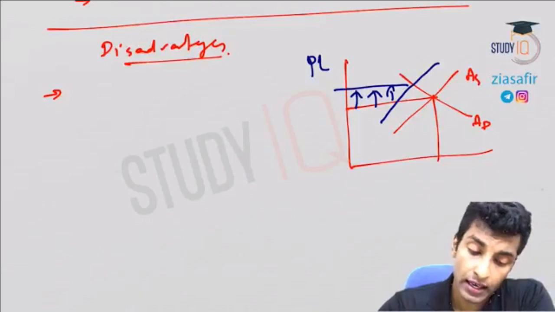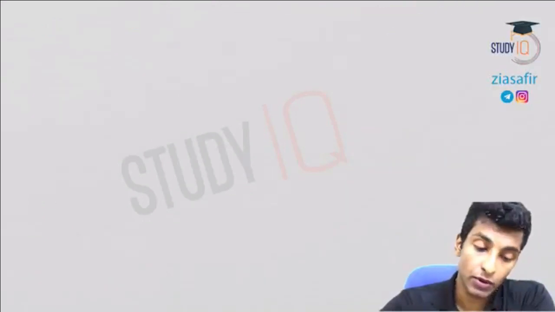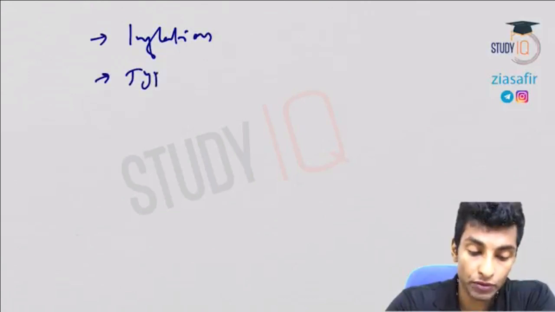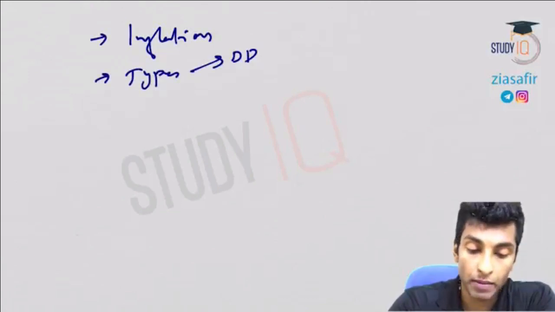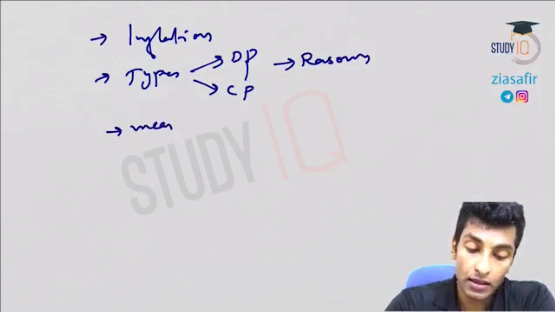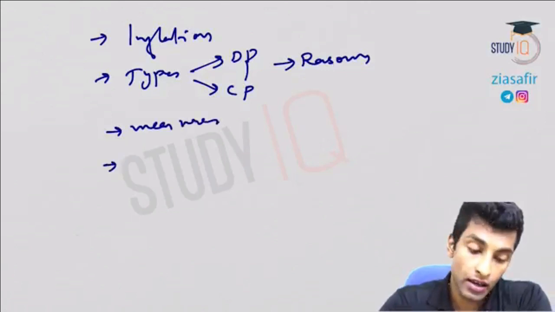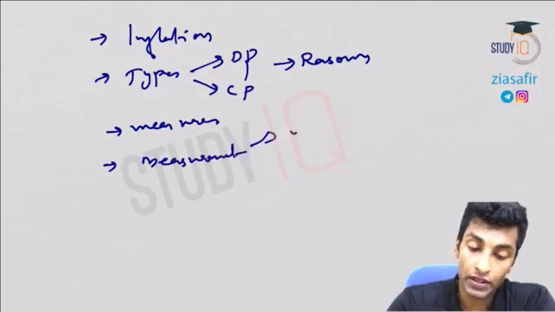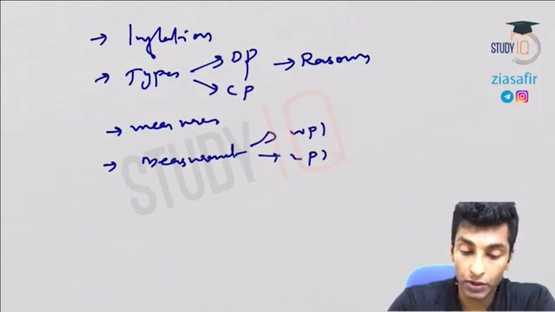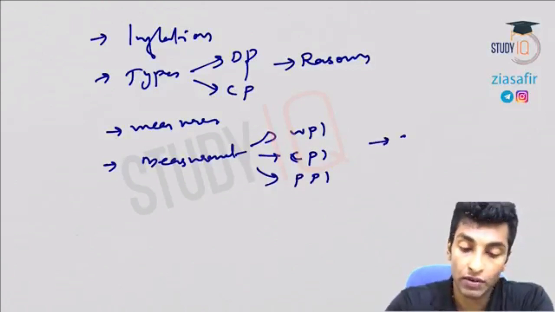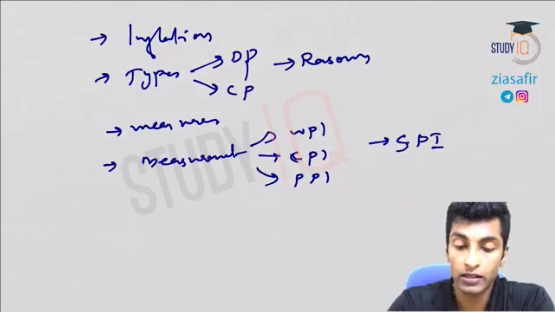So we have done everything related to inflation. We have discussed what inflation is. We have discussed types of inflation, demand pull and cost push. Then we discussed the reasons, and then the measures to control inflation. We have discussed the measurement of inflation. There we discussed WPI, CPI, 10 CPIs, the producers price index, and the service price index, all those things.